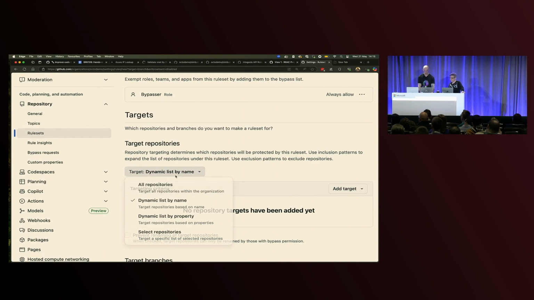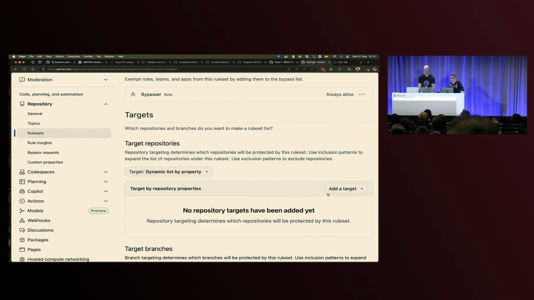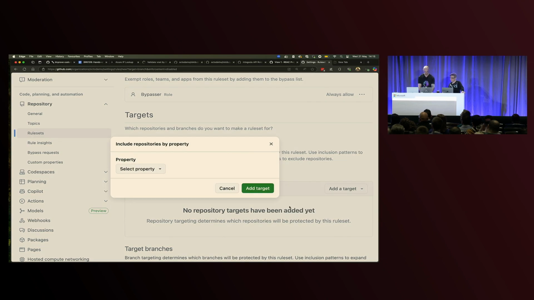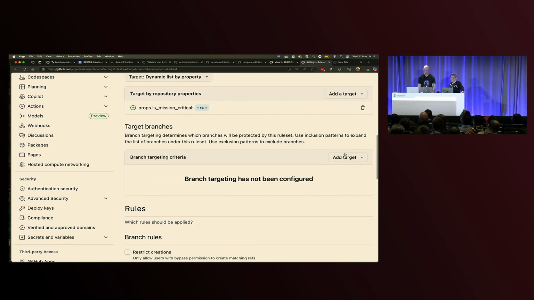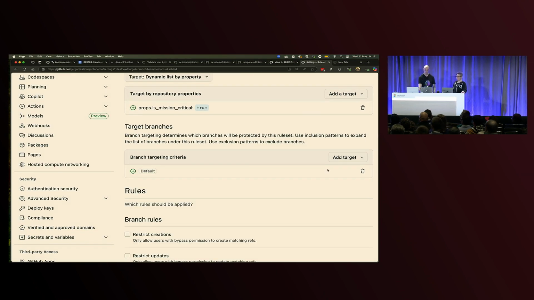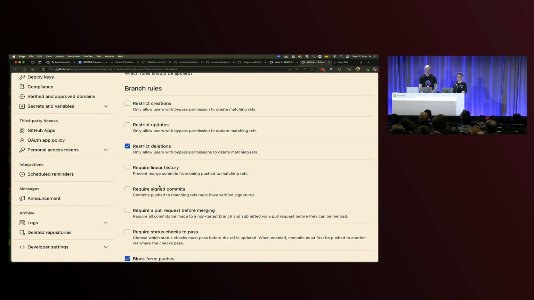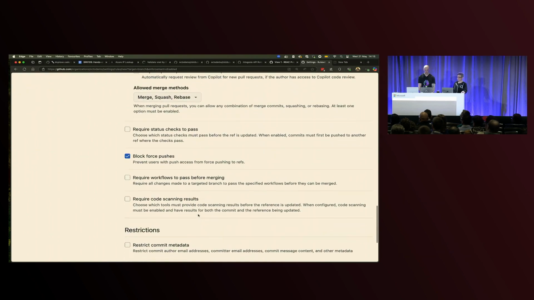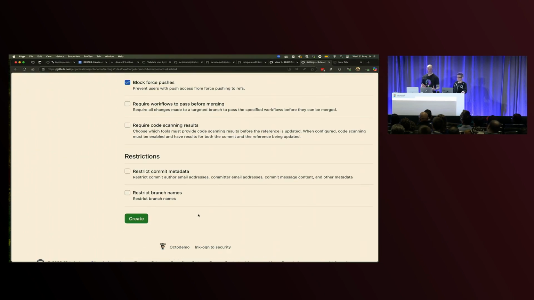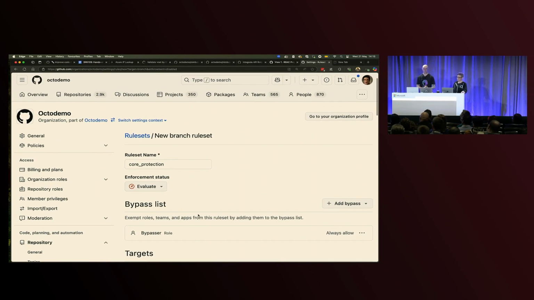We can then choose how we want to target. Well, in this instance, we want to do it by property. Include, select our property. Fortunately, I created a mission critical one before I came out. True. And then we can choose how we want that to target out on the branch. In this instance, we might just want it on the default branch. And then we can choose what rules we want. So in this instance, we might want to require signed commits, and we might require pull requests with 2 approvers. And then we can create that. Again, I forgot my Uber key, so it's going to ask me to auth, which is something I didn't think about when I came to do this.